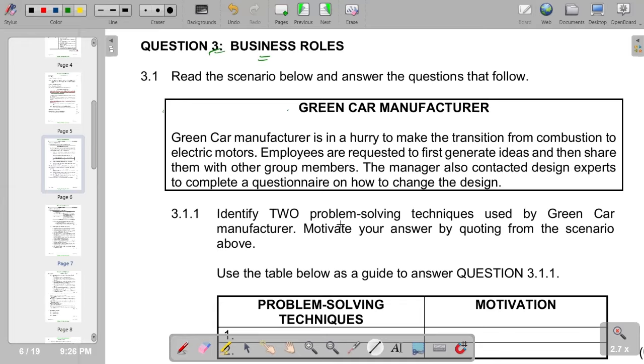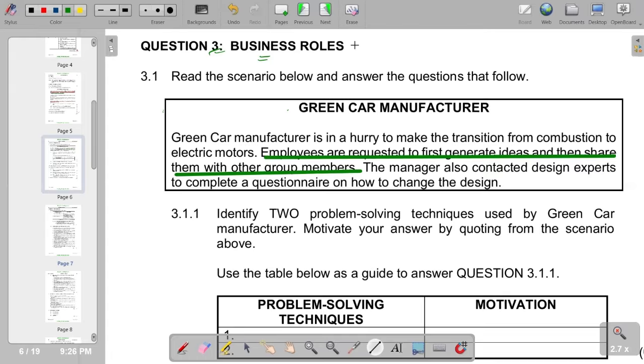Of course, in terms of the problem-solving techniques, we try to identify where exactly we have them. If you come to this point, these employees are requested to first generate ideas and then share them with other members. So you see that this represents the nominal group technique. Remember, the nominal group technique is a structured group decision-making process that combines individual and group work to ensure everyone's input is heard and, of course, to make decisions quickly. So the nominal group technique is the one that we have identified.